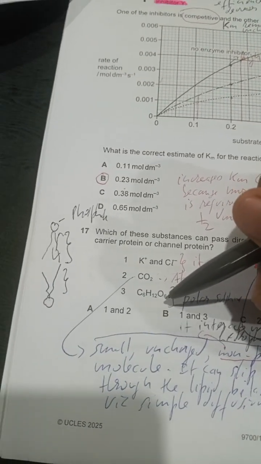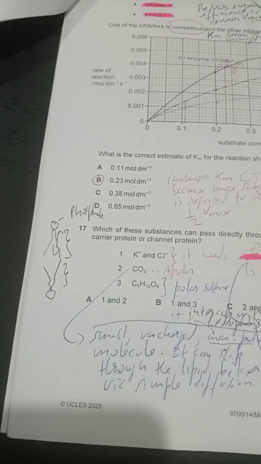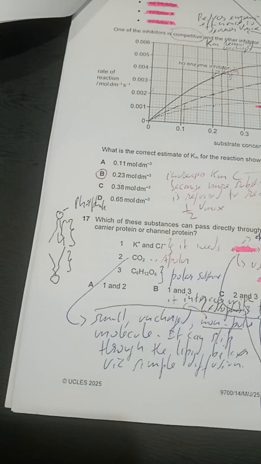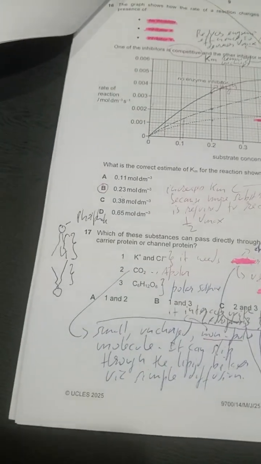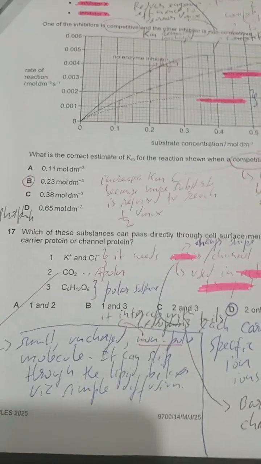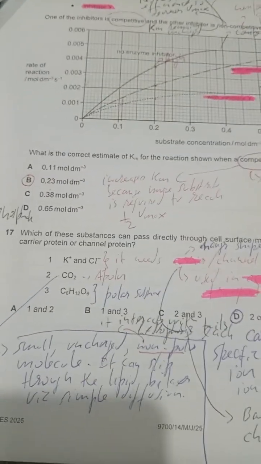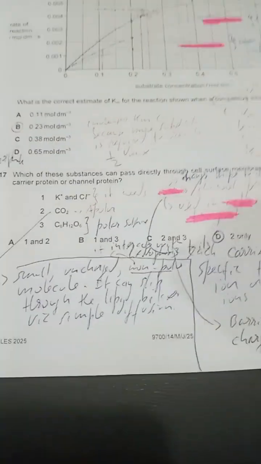Let's look at number 3. This is glucose, right? Glucose is also a polar molecule. So the answer can only be 2. So what you have to understand is that channel proteins are there to make sure that substances that cannot pass directly through the cell surface membrane can do so by means of channel proteins or carrier proteins. So the answer is going to be 2, which is D. Do you understand? So let's proceed.